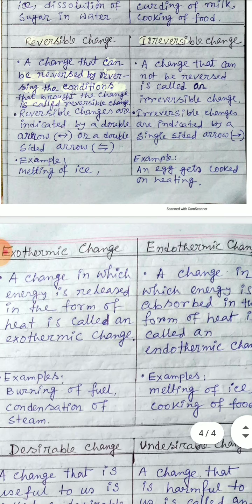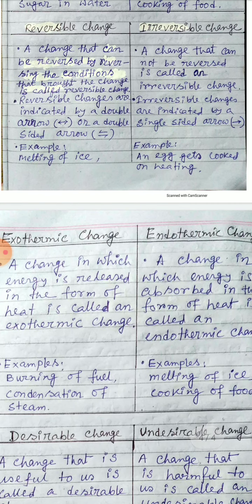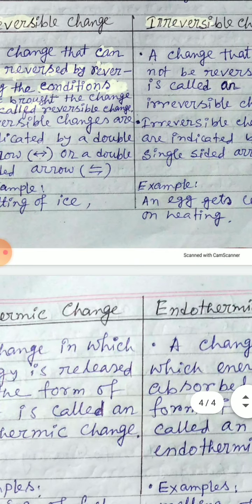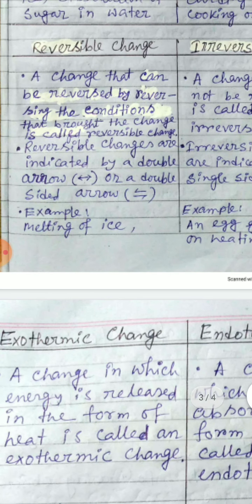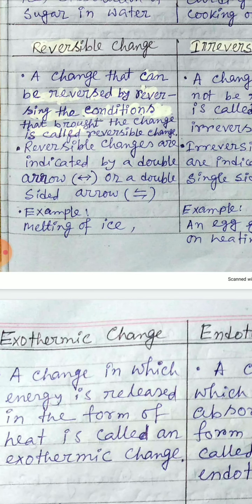Reversible and irreversible change. A reversible change is a change that can be reversed by reversing the condition that brought the change.